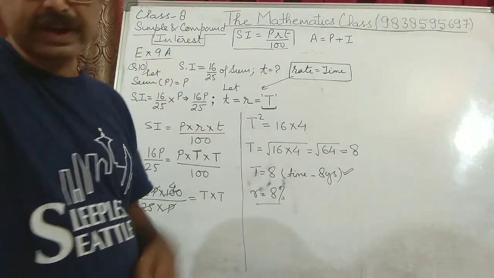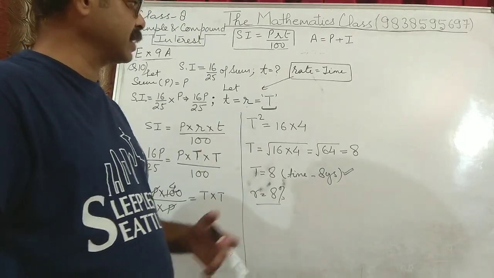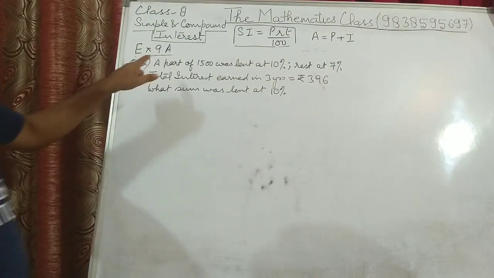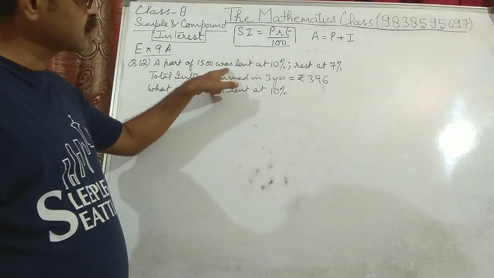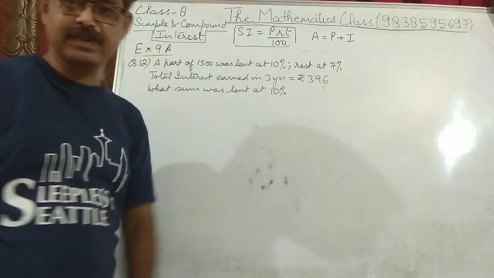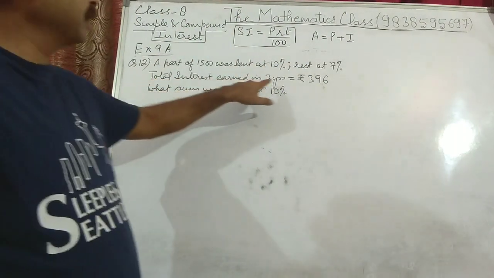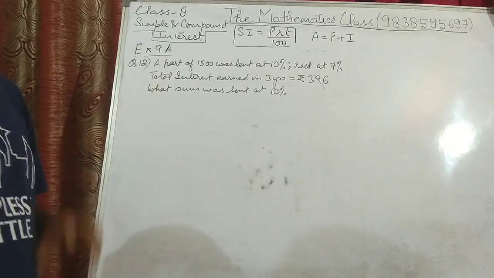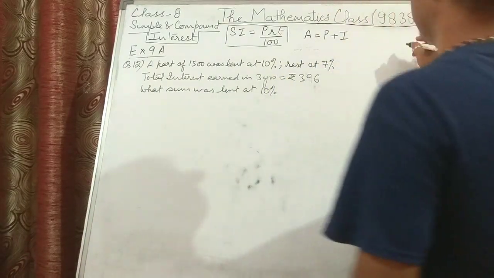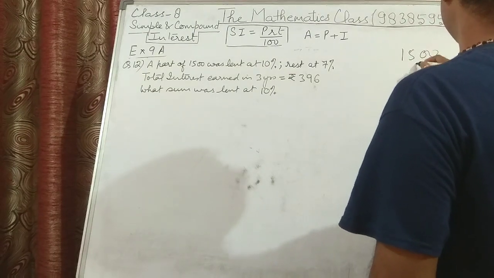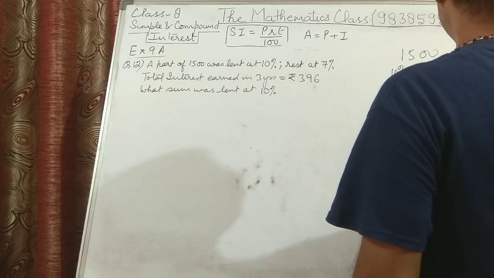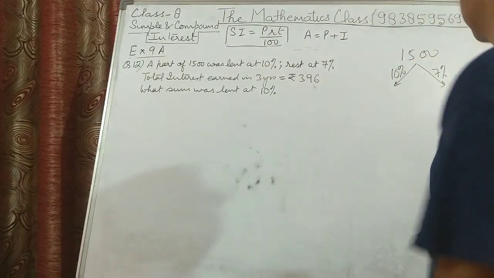Now we move on to the next question, the last question of this exercise, question number 12. The question is, a part of rupees 1500 was lent at 10% and the rest at 7%. Total interest earned in 3 years was rupees 396. What sum was lent at 10%? What is the meaning of the question? Somebody had 1500 with him. Out of this 1500, one part was lent at 10% and one part was lent at 7%.